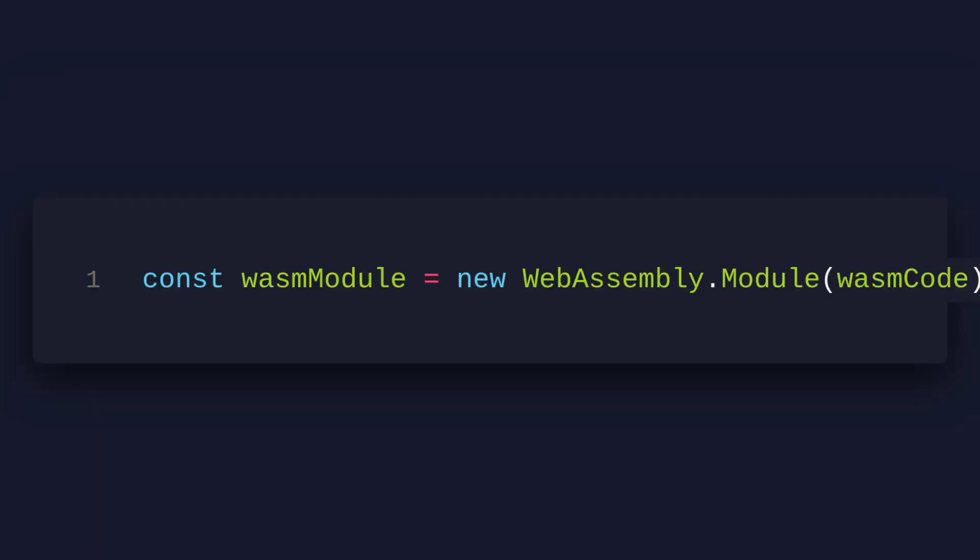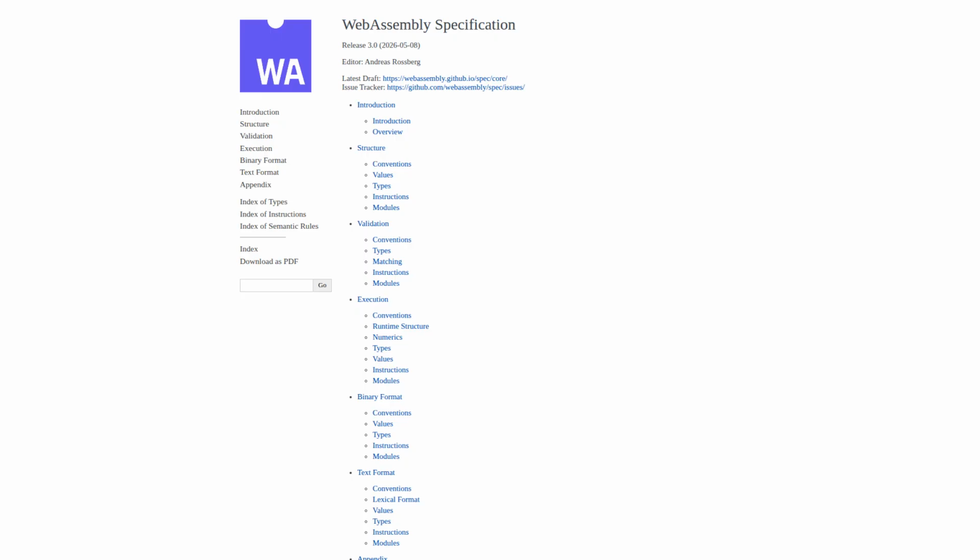This game-changing technology is not just for web developers, it's for anyone looking to build high-performance applications. With WASM, you can run complex simulations, build high-speed games, and even execute machine learning models directly in the browser. As noted by Mozilla, WASM enables a new class of web applications. The possibilities are endless, and the demand is skyrocketing.